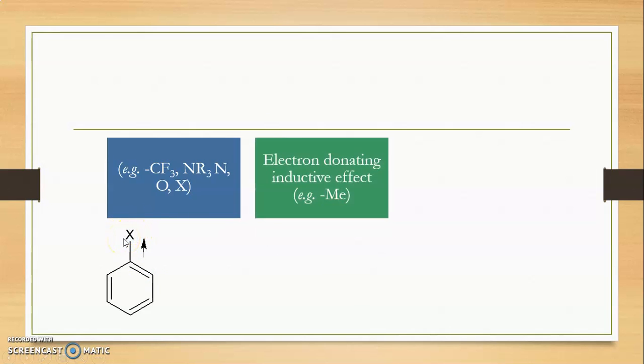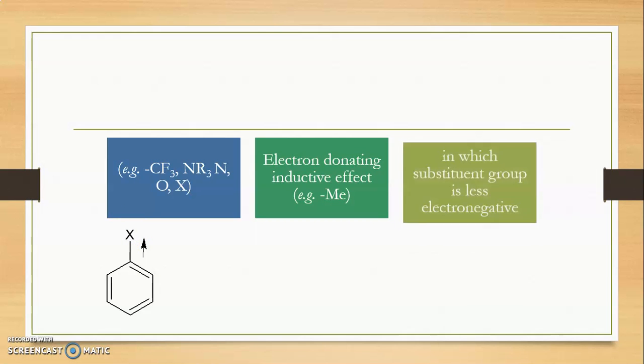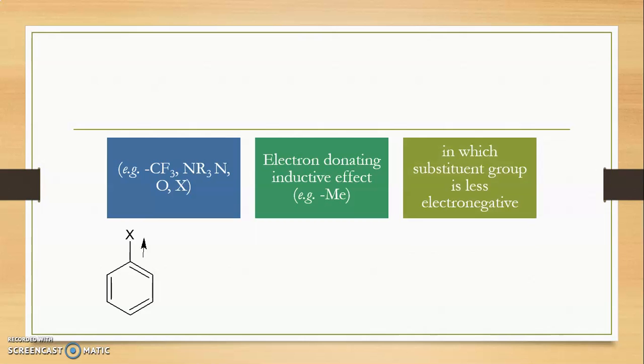Then the electron donating inductive effect, for example, is exerted by the methyl or any alkyl group, in which the substituent group is less electronegative. For example, here you can see CH3. Because both atoms are carbon and carbon, this carbon atom is less electronegative as compared to this carbon atom, due to which it donates its electron towards the benzene ring.